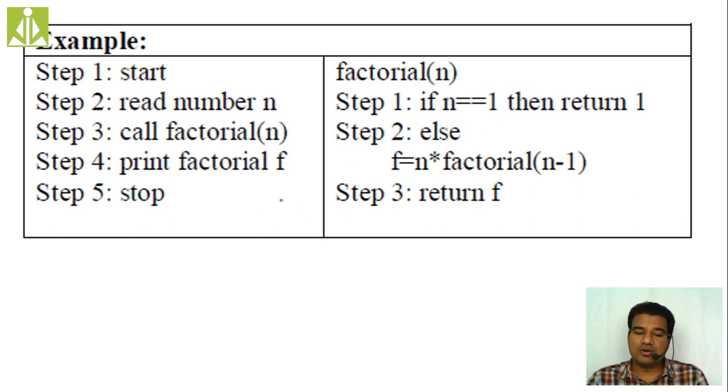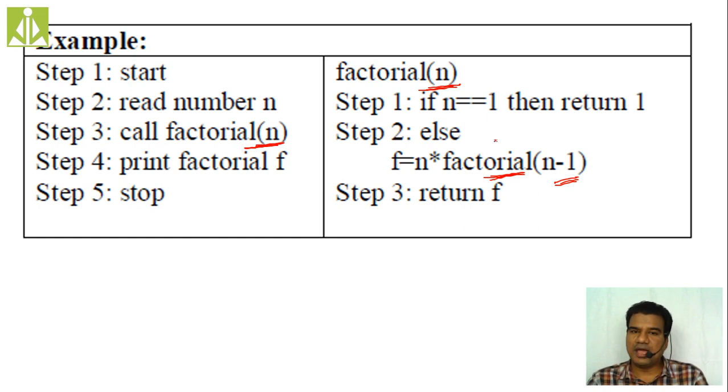I am calling the factorial function, and if you see the definition of that factorial function, inside this definition once again I am calling the factorial function but with a minimized input. Here the input is n, but now I made it n minus 1. Ultimately I am decrementing the n value by 1.